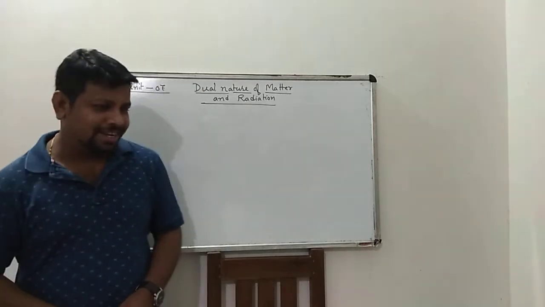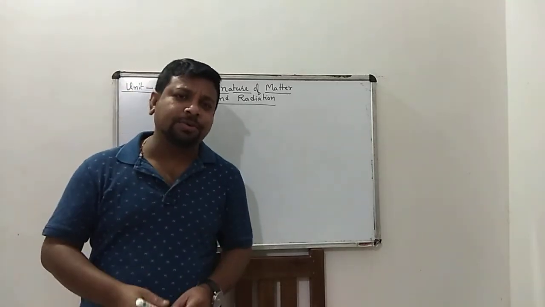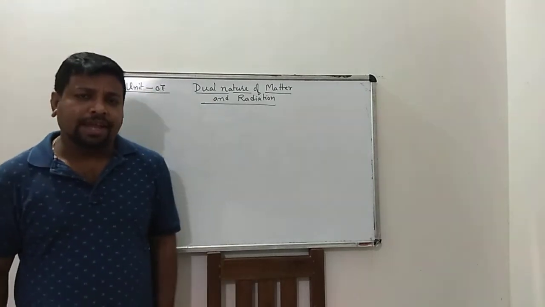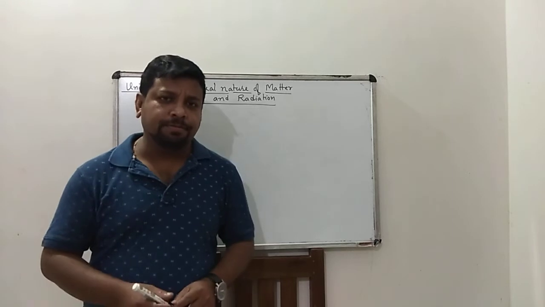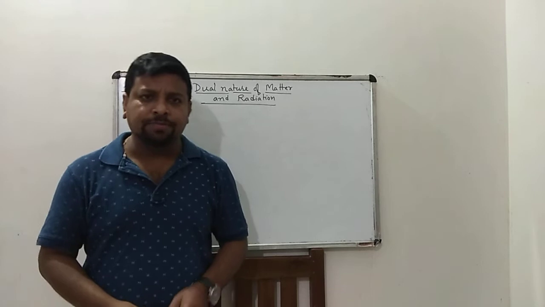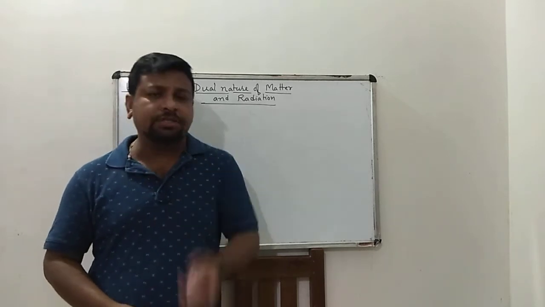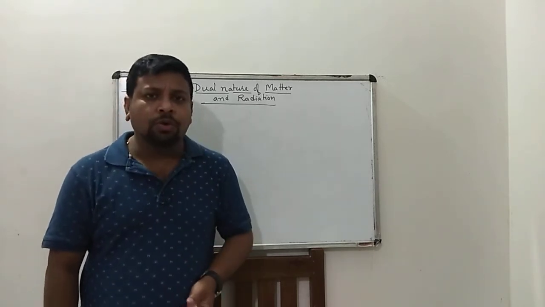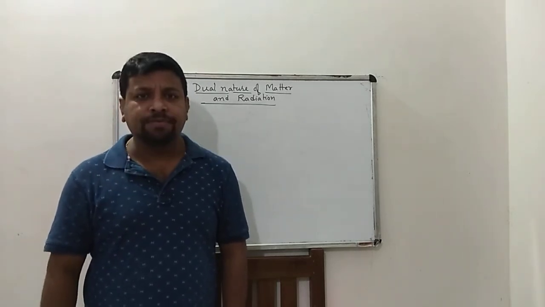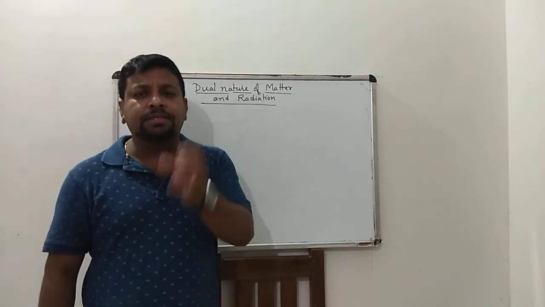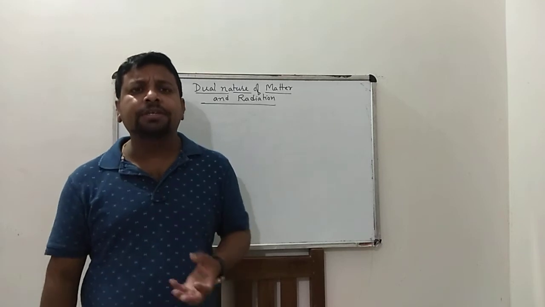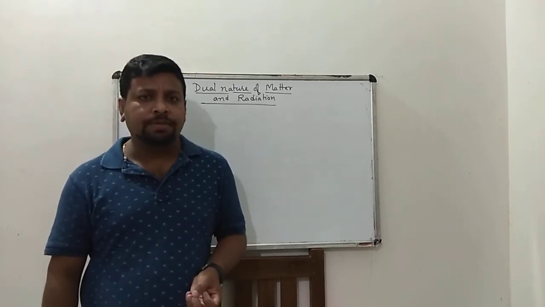My dear students, today we discuss another part of light, that is the dual nature of matter and radiation. Before we discuss this chapter, we have to know: what is a wave? A wave is a disturbance of the particles of a medium.